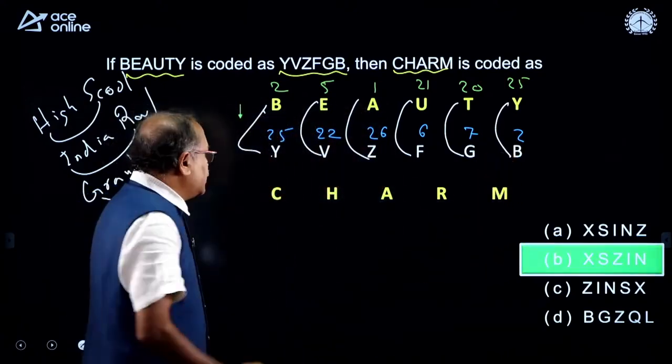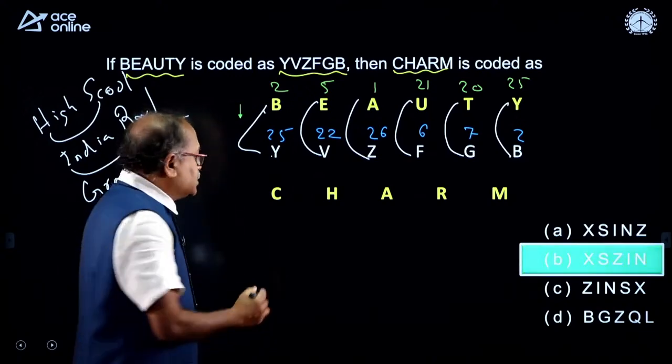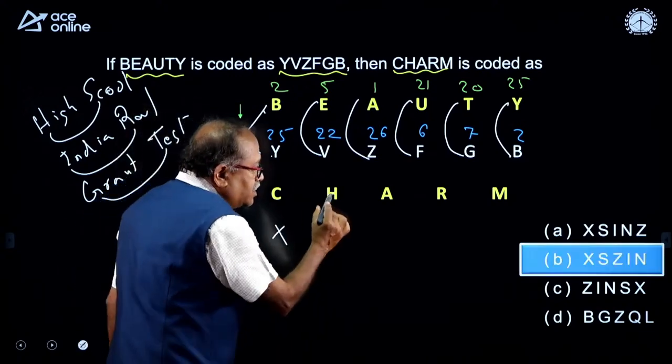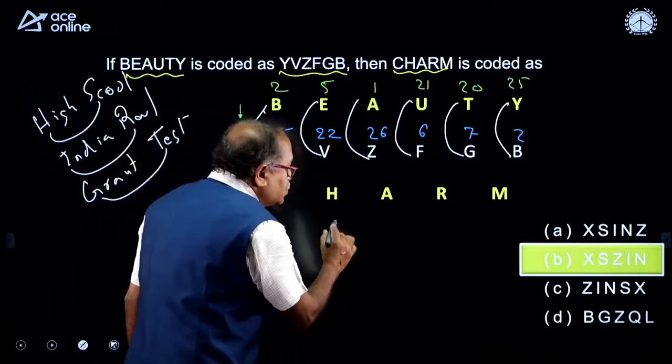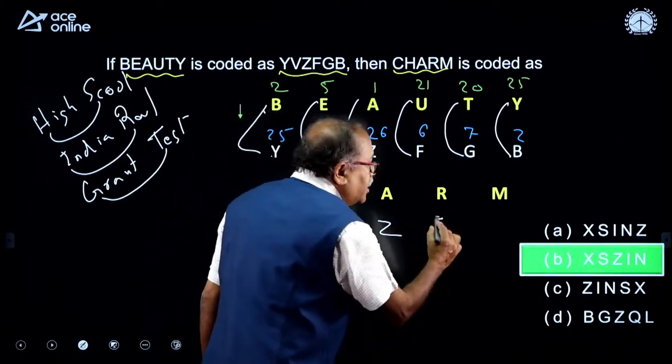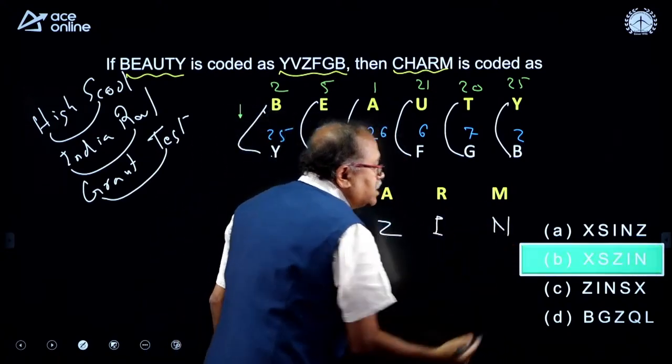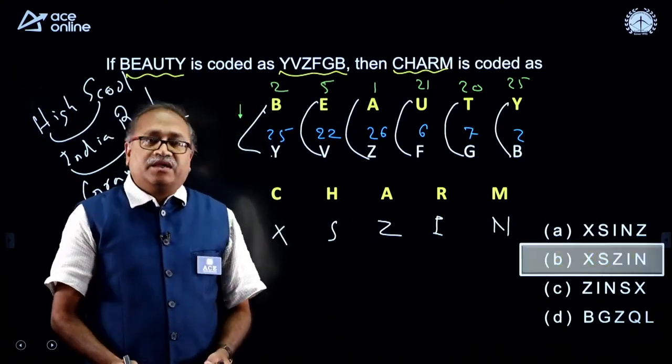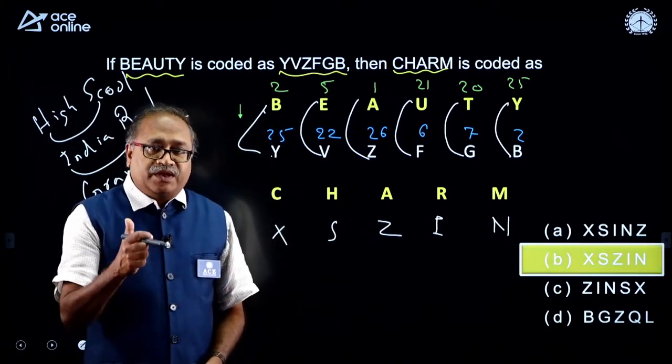Well understood. C opposite, X. Then H opposite, High School, so S. A opposite is Z, R Indian Railway, I, then M opposite is N. That way, well done, my dear friends, well done.